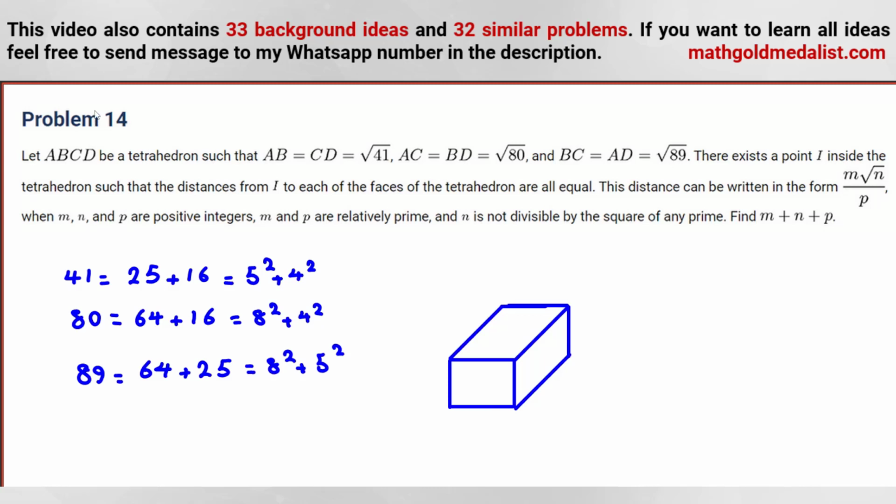Now we can say, okay, if this one is 4, this one is 5, this one is 8, we can say, okay, 5 squared, for example, plus 4 squared. We can draw this one here. And let me draw the complete cuboid.